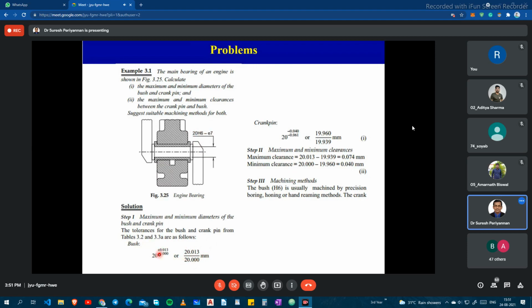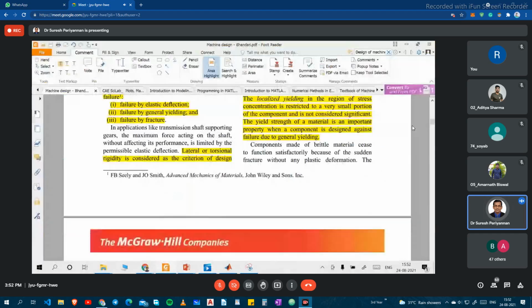Now this is the bush. The bush diameter and the tolerance are given. Now the crank pin is given on the negative side. See here, 19.96 is the maximum and 19.939 is the minimum, because here it is a bilateral tolerance. Now, how are they giving this value? I'll show you in one place; it is already there in your book.